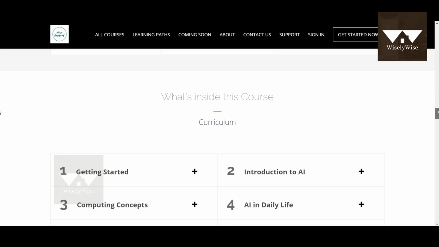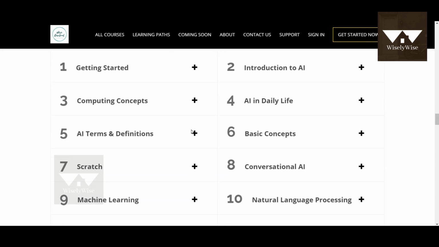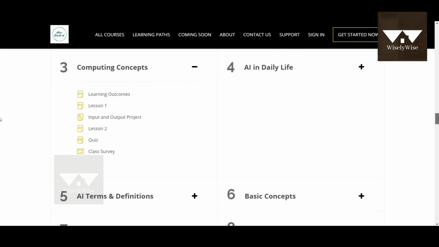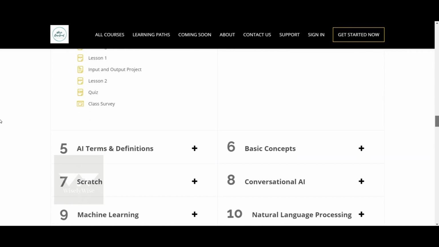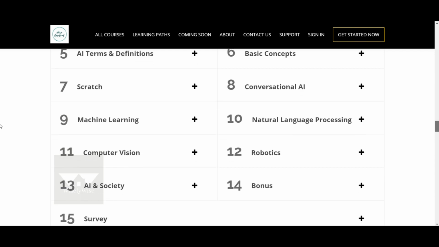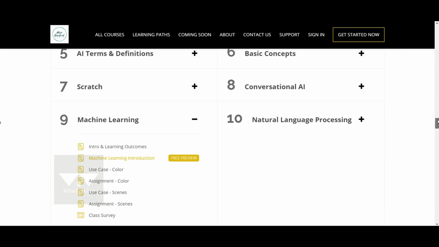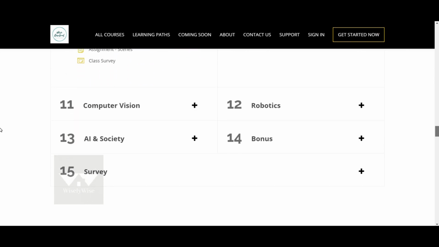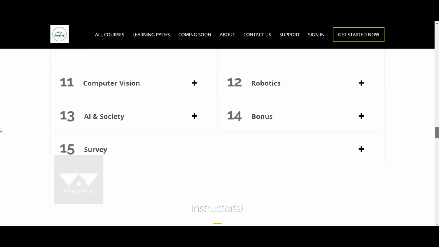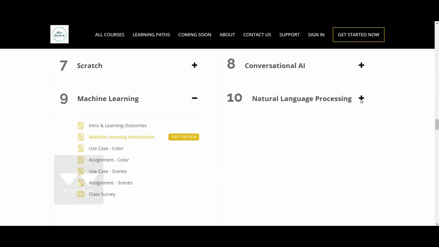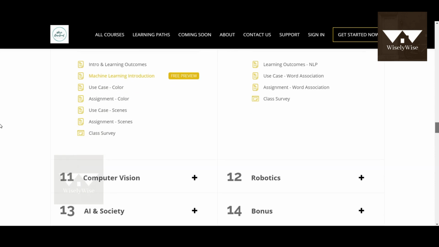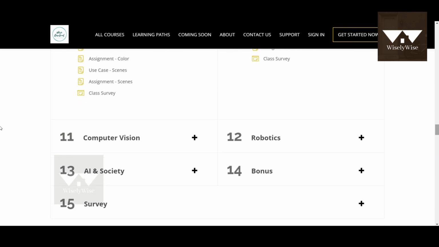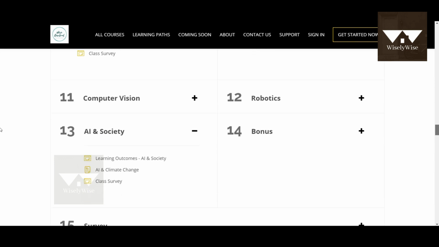In this course, students will learn fundamentals of AI, projects on Scratch, computing concepts with hands-on projects, identify AI in daily life, learn machine learning, ML, and create ML-based projects in Scratch, learn Big 5 ideas, conversational AI, do experiments on computer vision concepts, learn natural language processing with experiments, explore robotics for AI and its applications, get introduced to AI in society, and do hands-on projects virtually with the instructor.